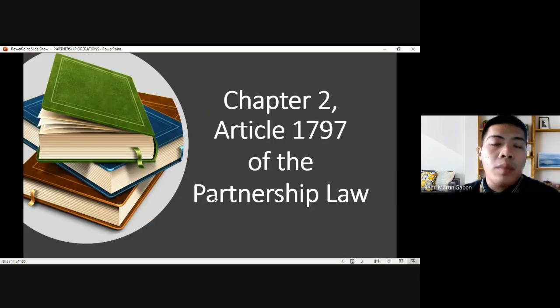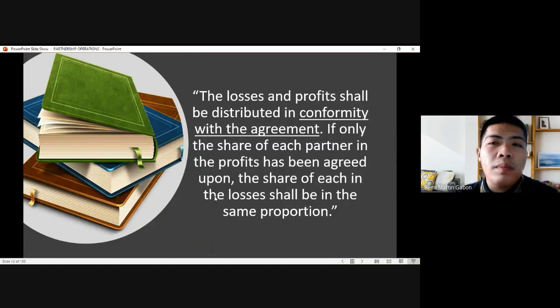So according to chapter 2, wow, I have a citation. Chapter 2, article 1797 of the partnership law: the losses and profits shall be distributed in conformity with the agreement. Since we're talking about partnership, we always look into the agreement.